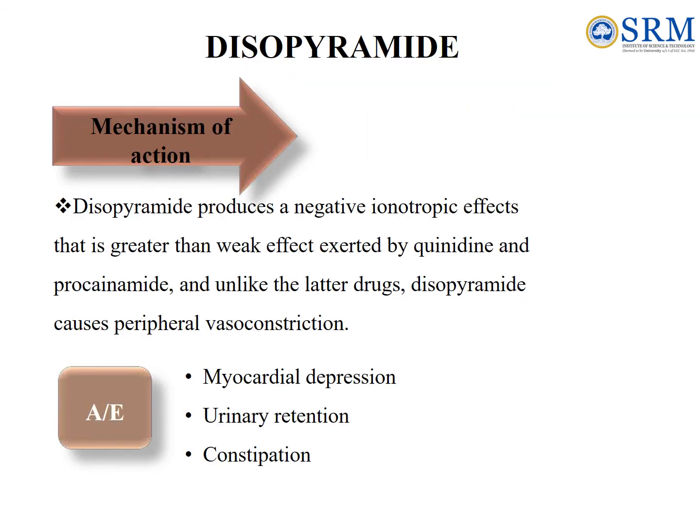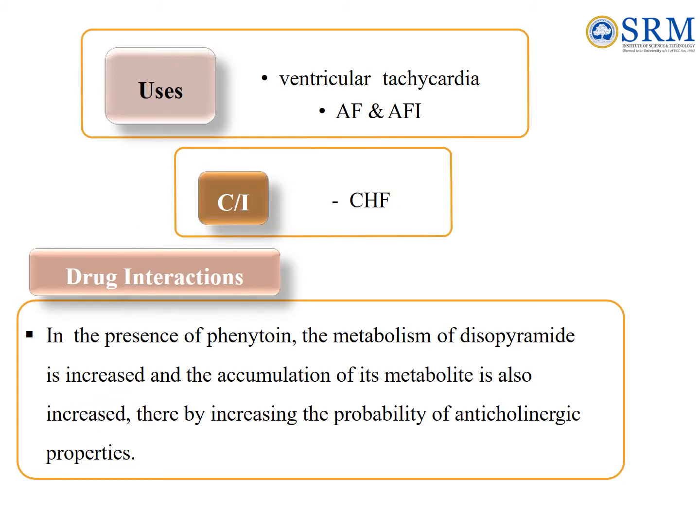Disopyramide produces a negative inotropic effect that is greater than the weak effect exerted by quinidine and procainamide, and unlike the latter drugs, disopyramide causes peripheral vasoconstriction. Adverse effect: myocardial depression, urinary retention, constipation. Uses: it is used in ventricular tachycardia, AF and AFl.